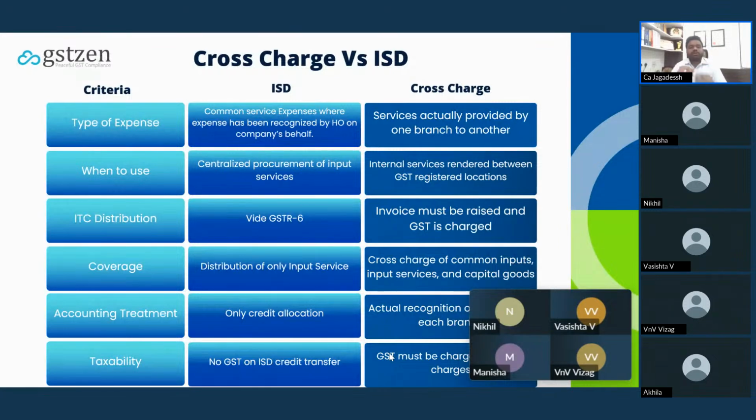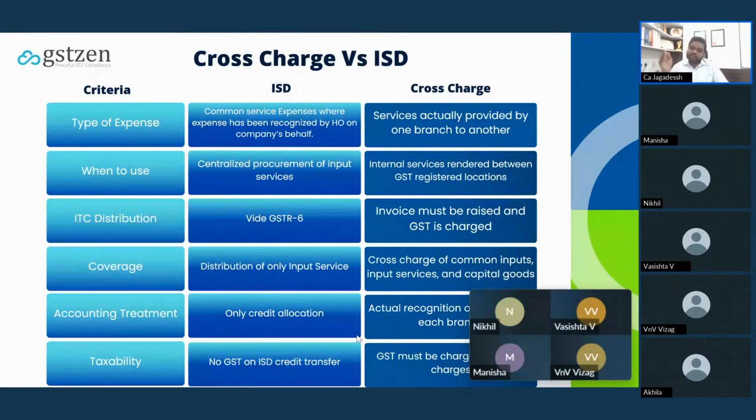Coming to the type of expense. In case of common service, I will take a small example. I'm a head office. I have engaged an audit service on behalf of all my branches. In that case, whether such expense should be covered under ISD or the cross charge? I have procured the service from a third party. So in that case, I have to treat that as ISD, not under the cross charge.